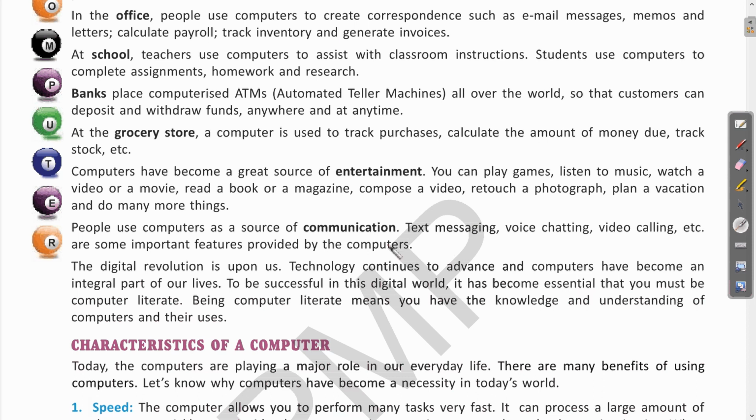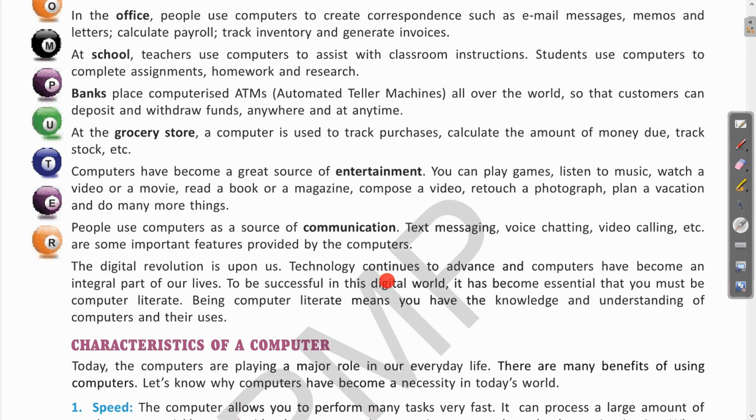Next is the digital revolution, which is the current scenario in which, in the digital world, the computer is playing an important role. So let us see. The digital revolution is upon us. Upon us means the current generation which is using these digital devices.